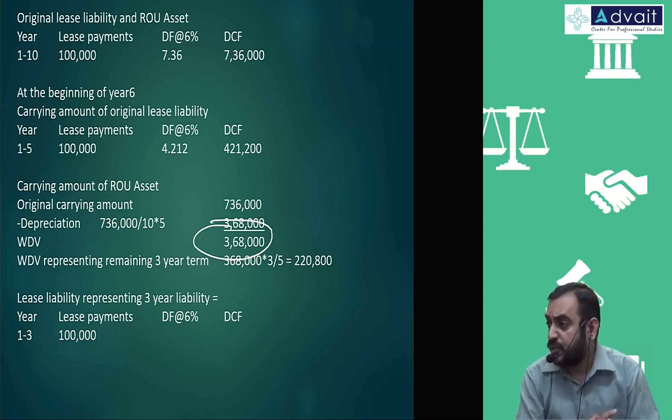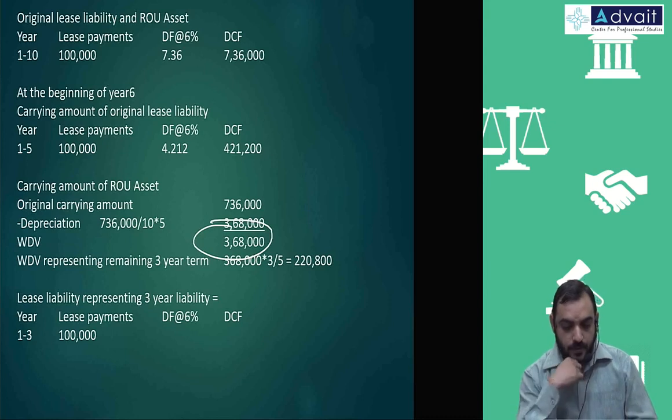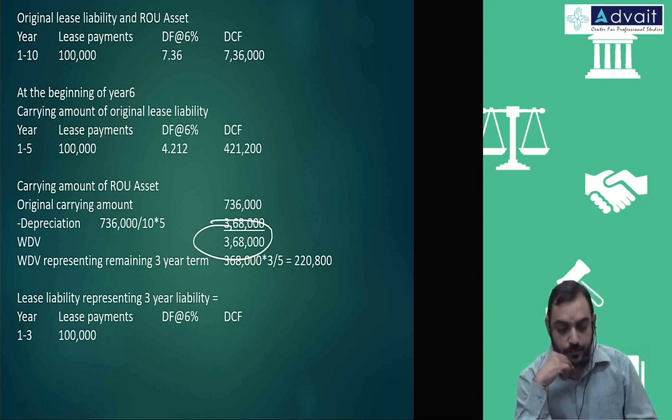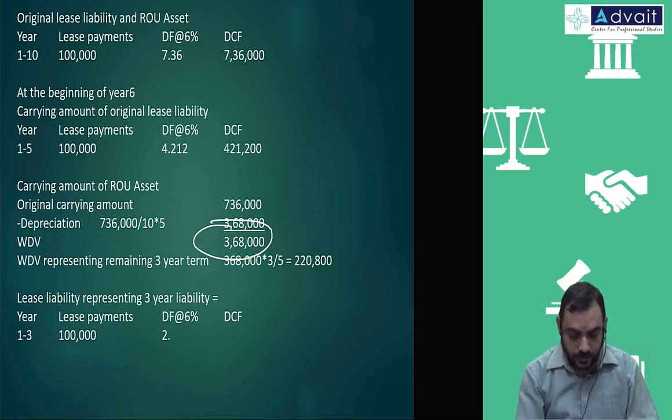Present value of cash flows of the remaining 3 amounts. How much do you get? 2.673. So 2 lakh 67,300.